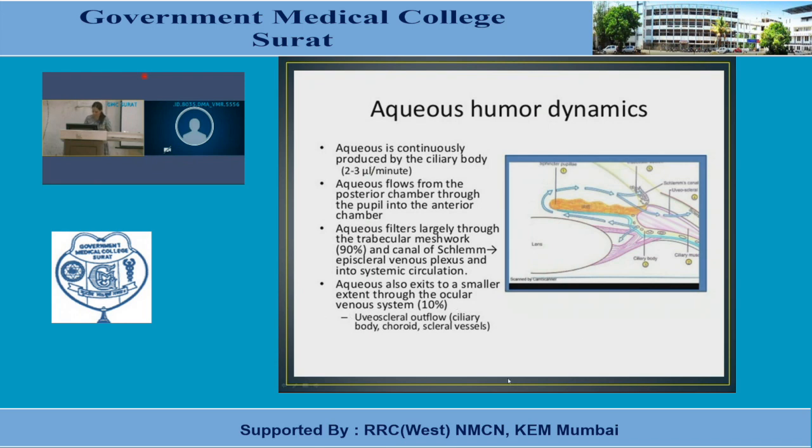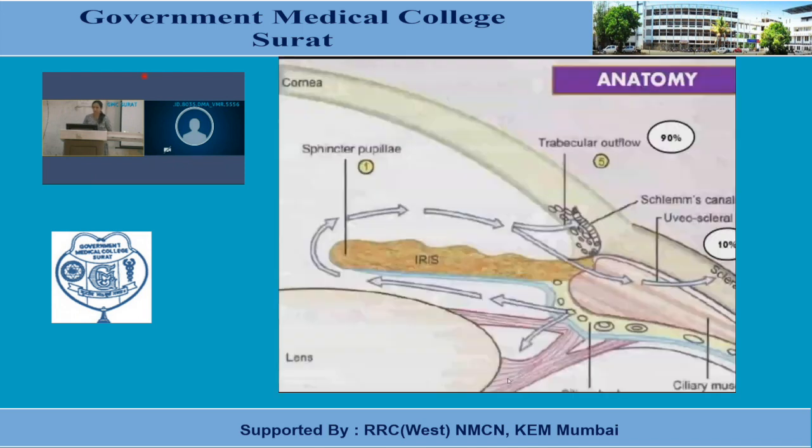Again, anatomy: ciliary muscle, ciliary body, pathway, posterior chamber, anterior chamber, pupillary sphincter pupillae, dilator pupillae. The trabecular outflow is responsible for 90% of the drainage of aqueous humor, and the uveoscleral pathway is responsible for 10% of the drainage of aqueous humor.